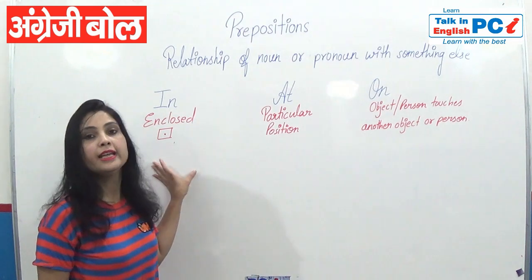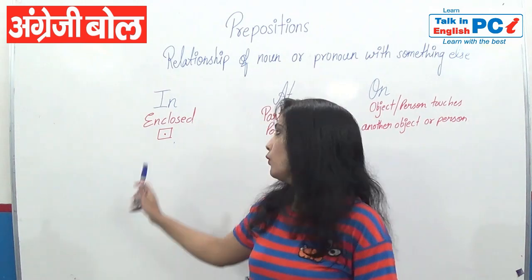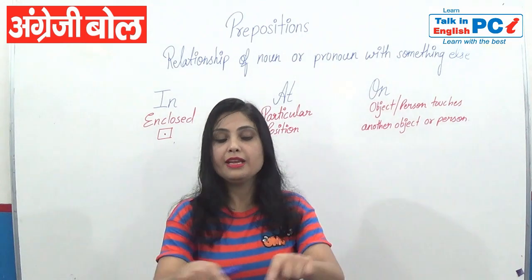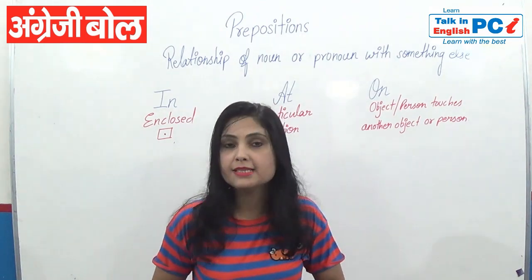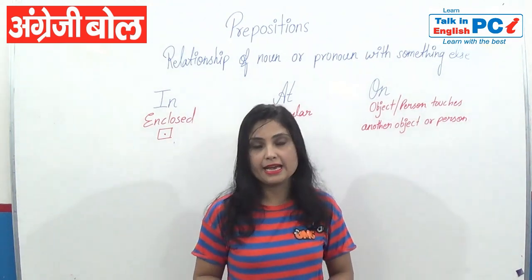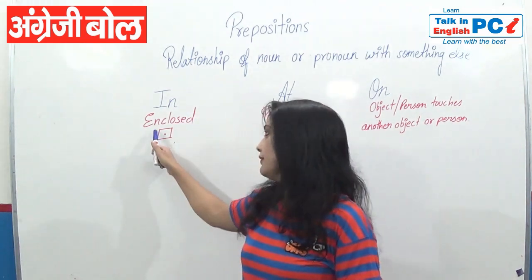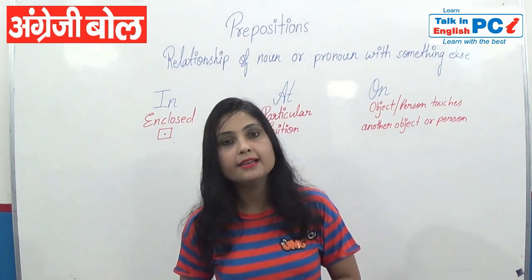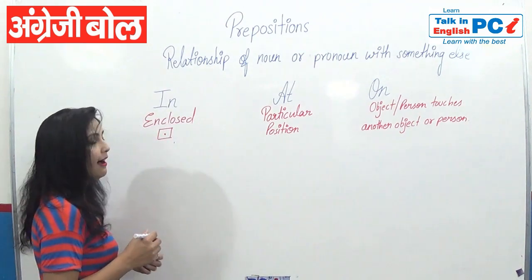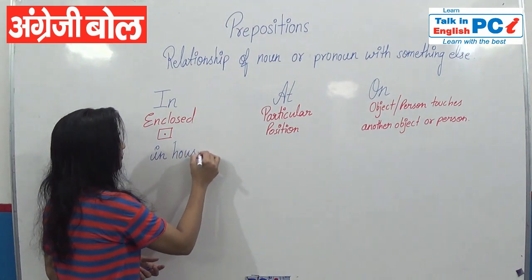We will start with in. So now when to use in. As I have written again on the whiteboard, enclosed. I have made one little drawing also. Enclosed means when we are surrounded by a place or area. When we are inside any place or any area, it means any area or any place is covering us. At that time we will say enclosed and we are inside that. At that time we will use in. Examples, when we are inside our house, so we can use in house.